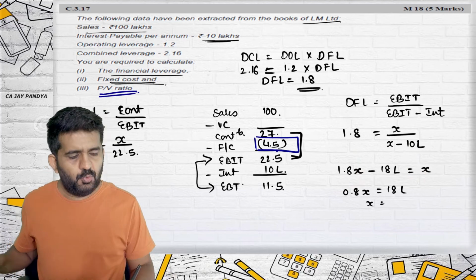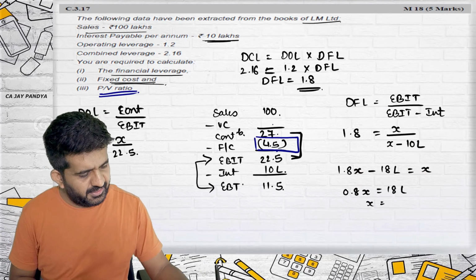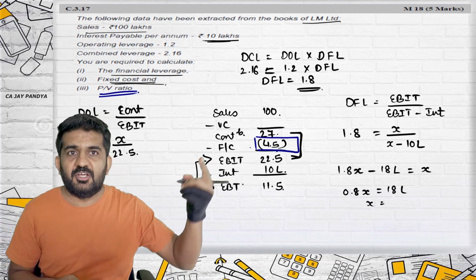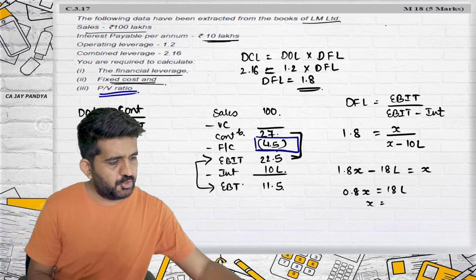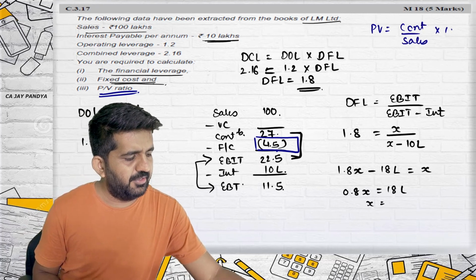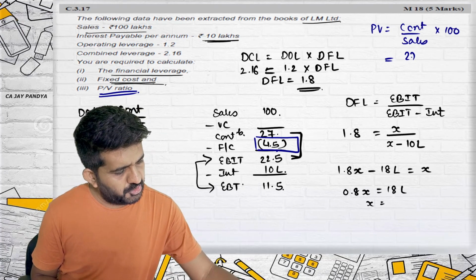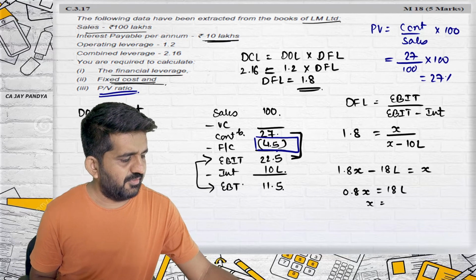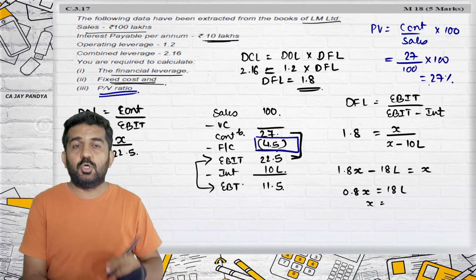PV ratio. For that, I need variable cost. No. What is PV ratio? In the previous session, I have told you. We will be learning it again in detail in financial ratio analysis. But PV ratio is contribution upon sales multiplied by 100. What is contribution? 27. Sales is 100 lakhs, multiplied by 100, is 27%. I think this question also we have done, but it is just a repetition.